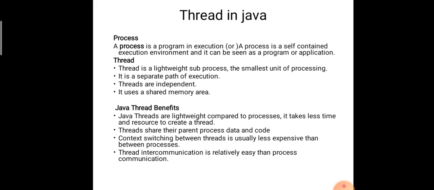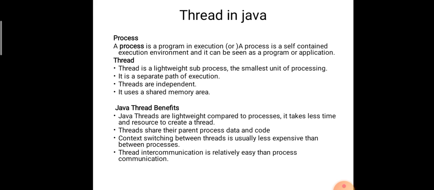Why are we using threads? What is the benefit of threads? A thread is lightweight, as I told before. Compared to a process, a thread takes less time and fewer resources. For creation of a thread it takes less time and fewer resources.